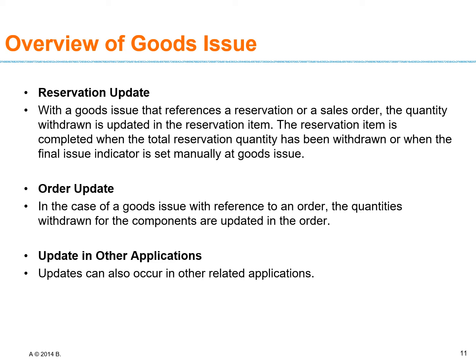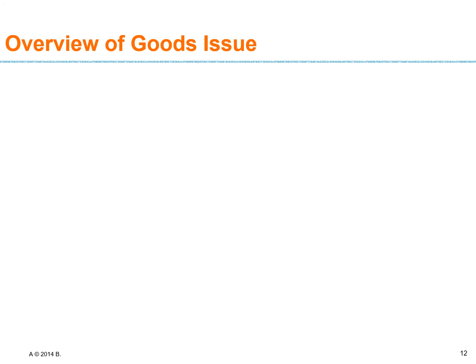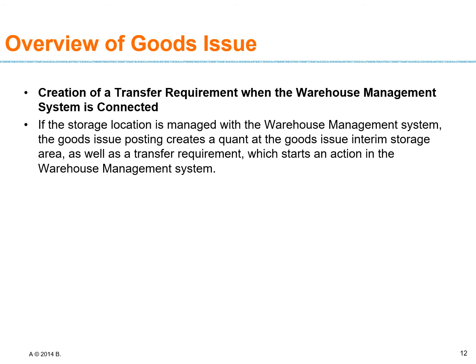Then update in the other application that can also occur in related applications. Then what happened in the transfer requirement? So whenever the transfer requirement is coming, right? So what you do is you issue the goods to a particular branch, and then the particular item is being deducted from the warehouse inventory or the store's inventory, and then it is being added to another inventory, जहाँ पे it's in another branch where it is being requested.